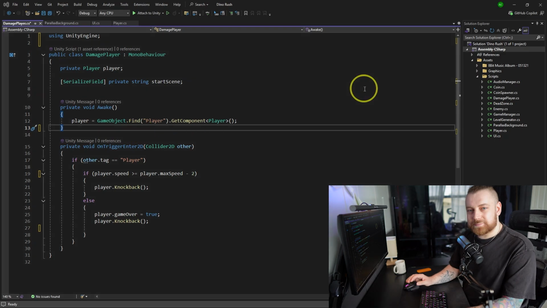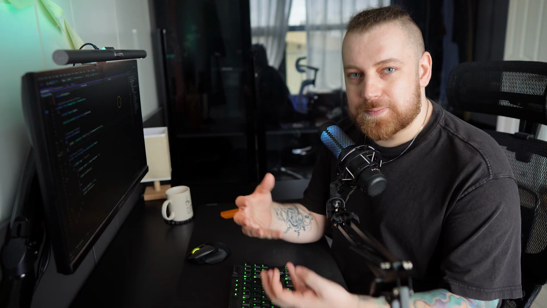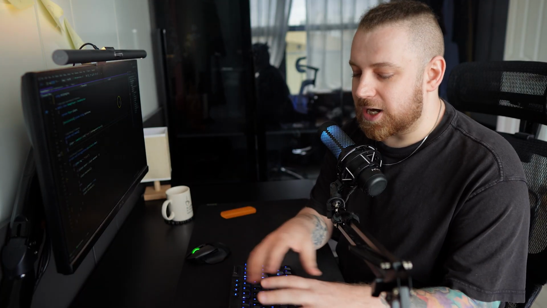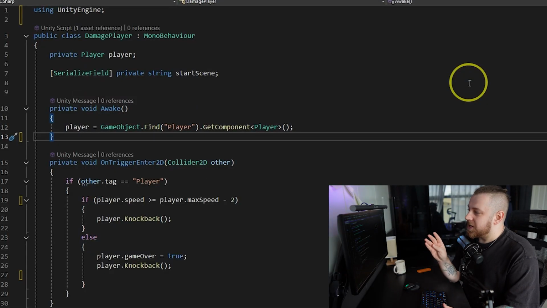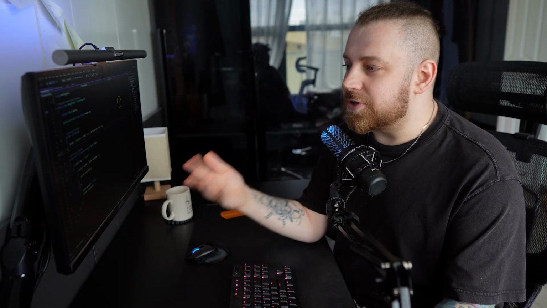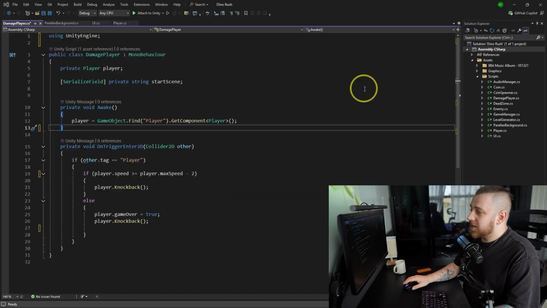GameObject.find is a very sensitive topic, I guess, in this project. Overall, just never use it, honestly. Like, maybe if you're prototyping something, if you're testing something and you need to see quickly how the system works, you can do it, but even then, I do not recommend. And especially never use GameObject.find in the update or basically frequently, like when somebody is doing an attack or something like that. Never do that.